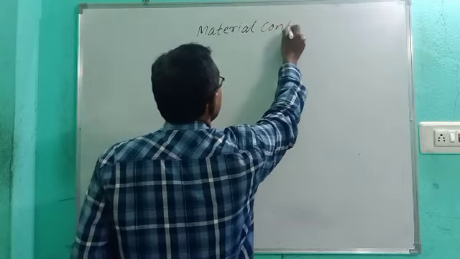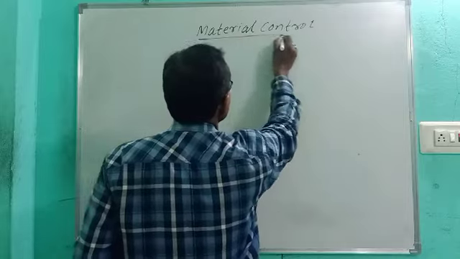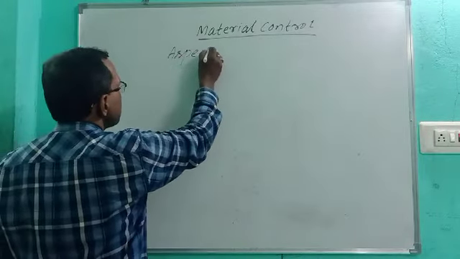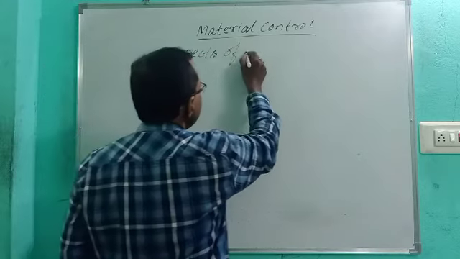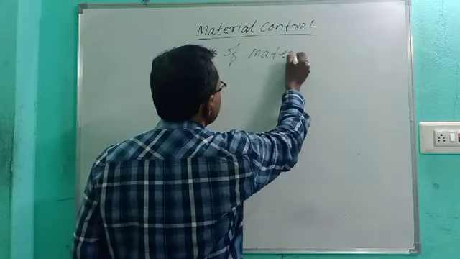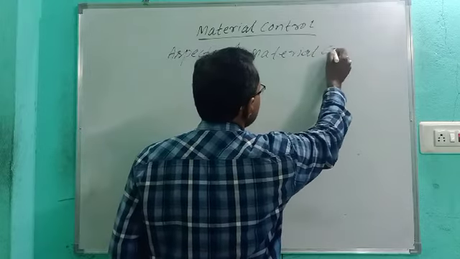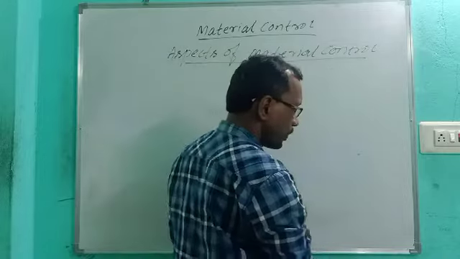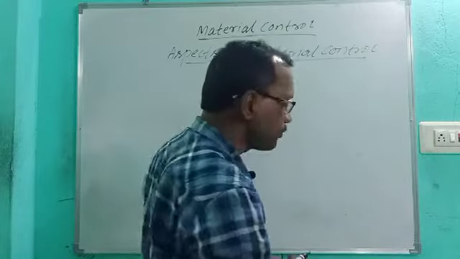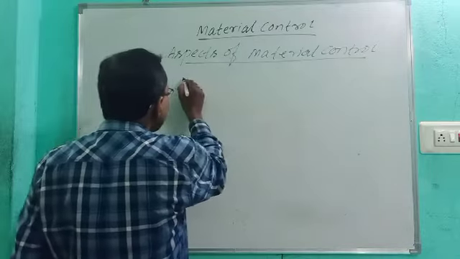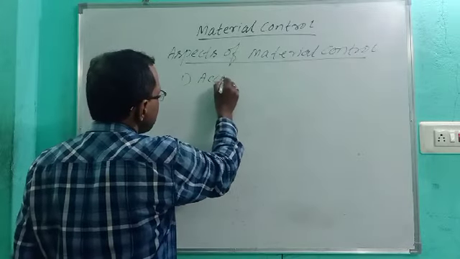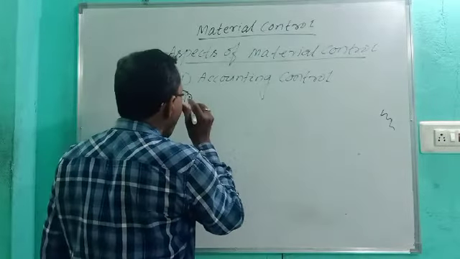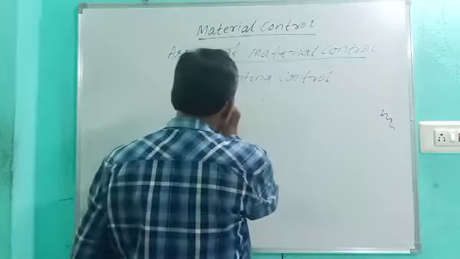Aspects of material control are two types. One is accounting control. Number two is operating control.